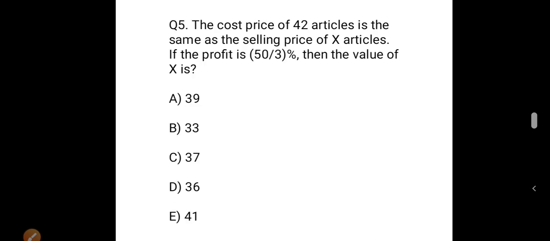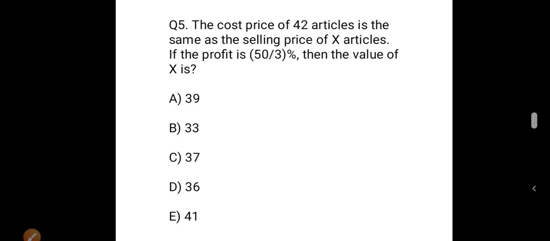Now the fifth question. The cost price of 42 articles is the same as the selling price of X articles. If the profit is 50 by 3%, then the value of X is: option A 39, option B 33, option C 37, option D 36, and option E 41. The cost price of 42 articles is the same as the selling price of X articles.